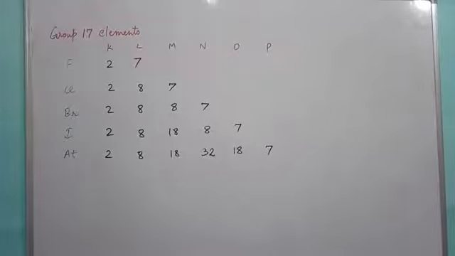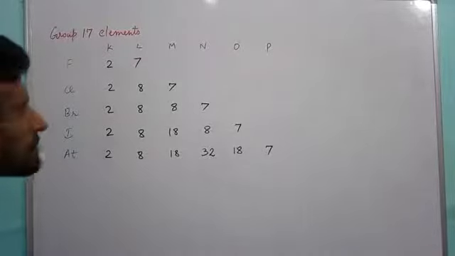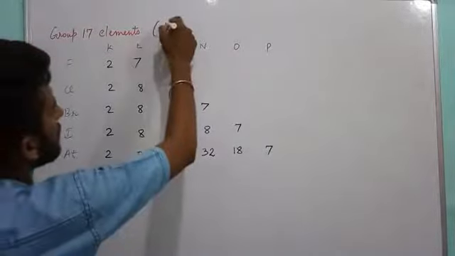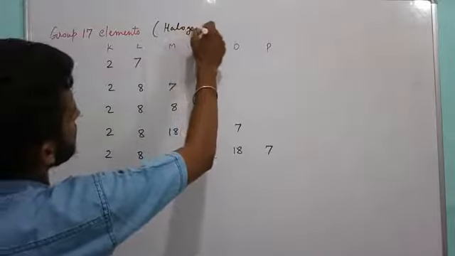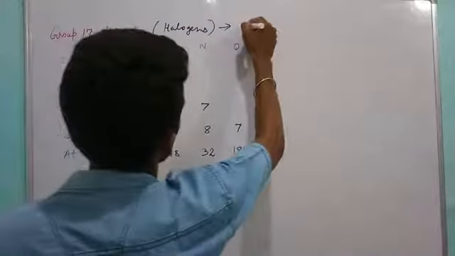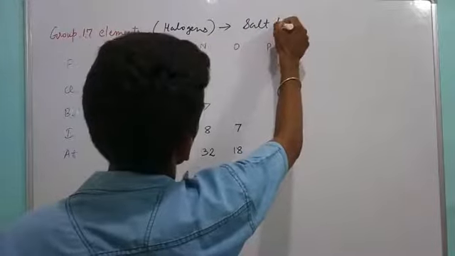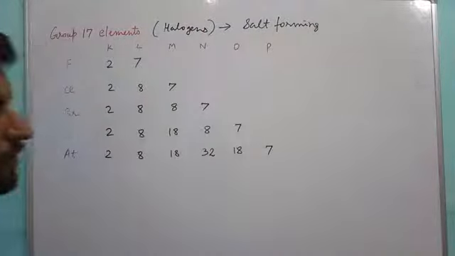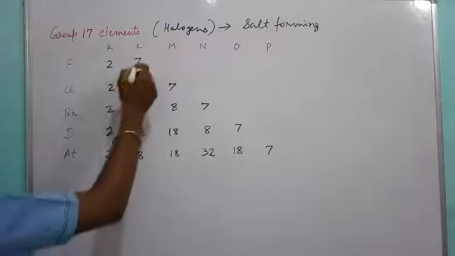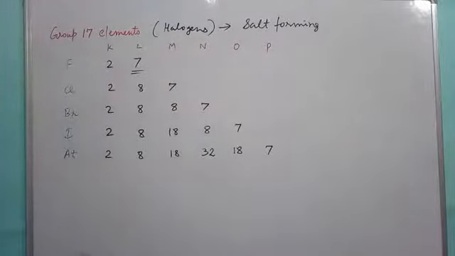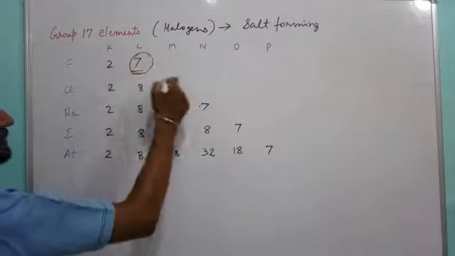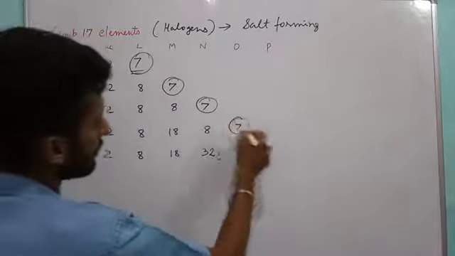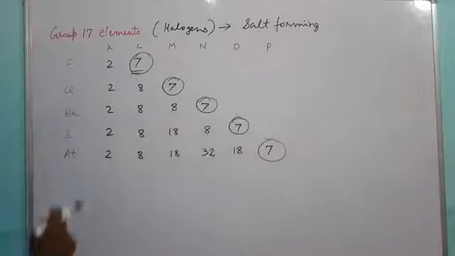Okay, now the next one is group 17 elements. Group 17 elements are known as halogens. The reason is all these are salt forming in nature. So halo means salt and gen means former or producer. First of all, their electronic configuration is in front of you. All these have 7 electrons in their valence shell, starting from fluorine up till the last, astatine.